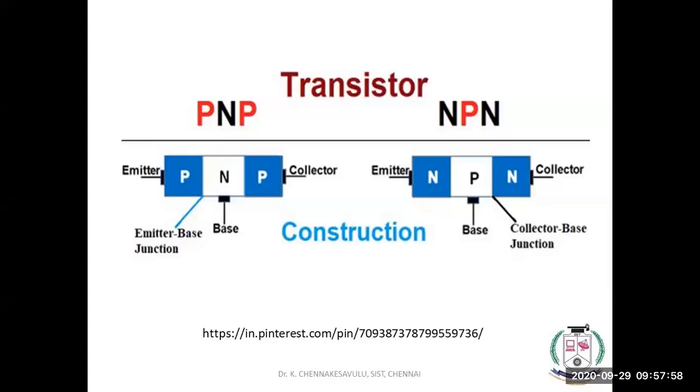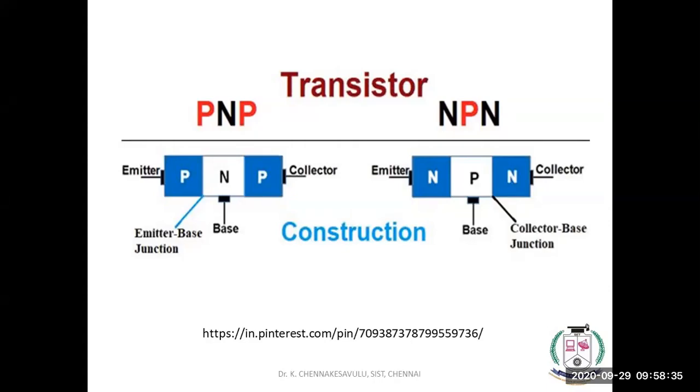And based on this PNP gap, source and drain, or emitter and collector distance, if you are decreasing it, what happens? This is what Moore's law tells us. If you decrease the gap between emitter and collector, the transistor size will decrease. If transistor size is decreased, in a particular area we can keep more transistors. Instead of keeping 1000 transistors, we can keep 1 lakh transistors. That's how we can increase the processing speed.